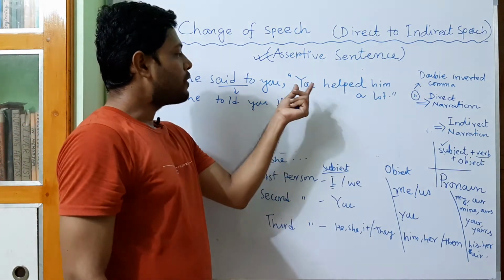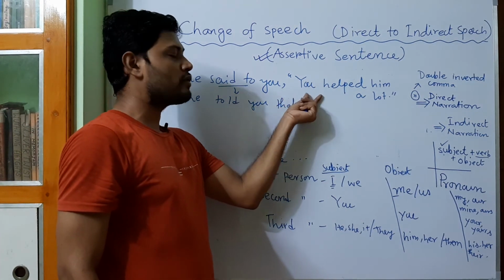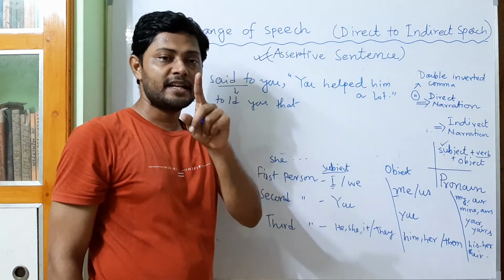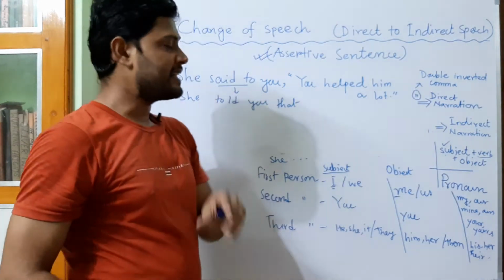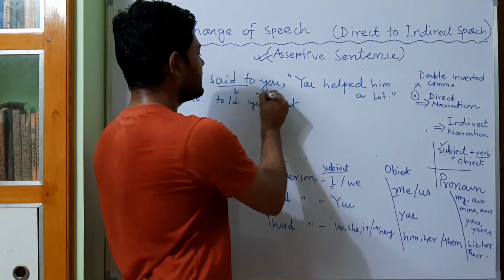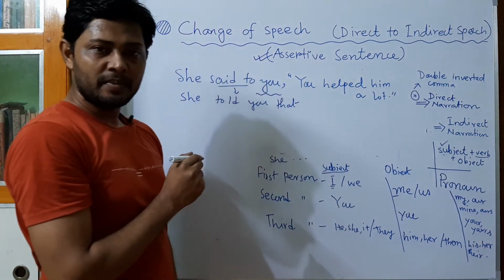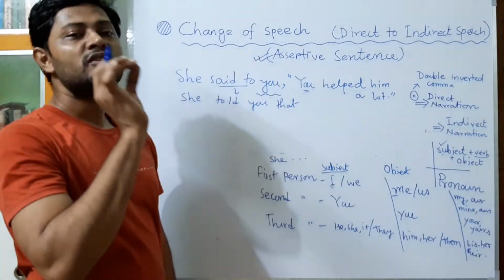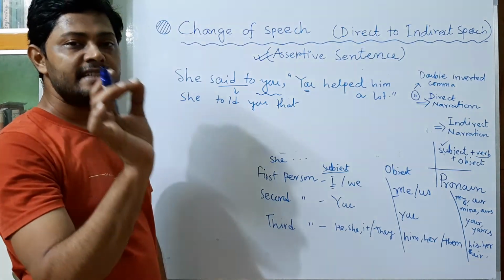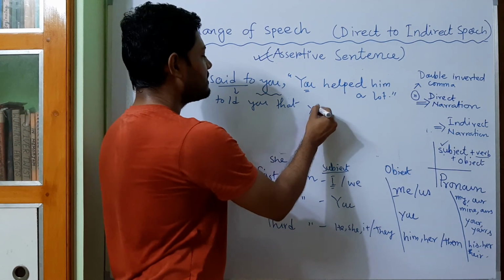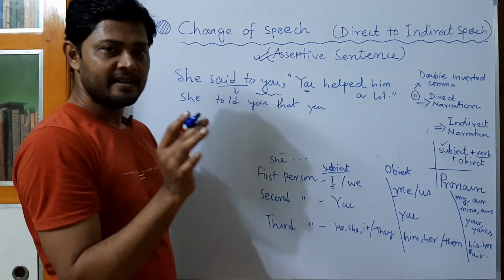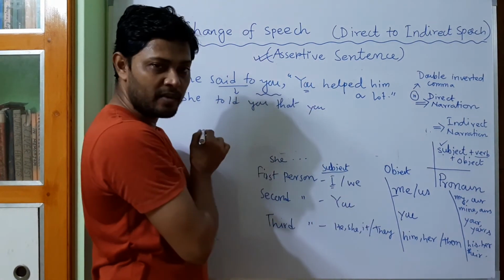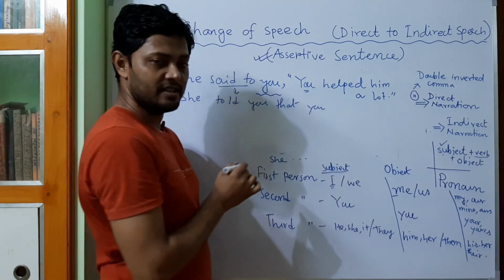Remember that whenever you find a second person pronoun in the double quotation mark, that means that person is actually narrative, listener. So here who is the narrative? You, and you is in second person. The subject is also second person, so there is no need to change. You will remain you. Clear? Narrative is already in the second person, so there is no need to change.